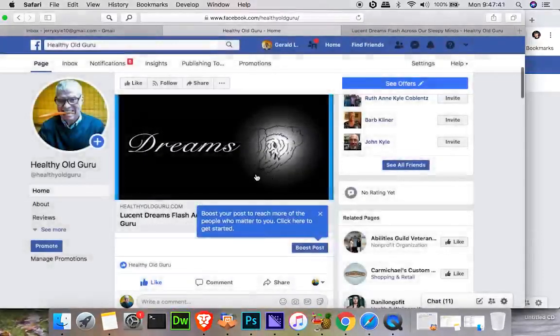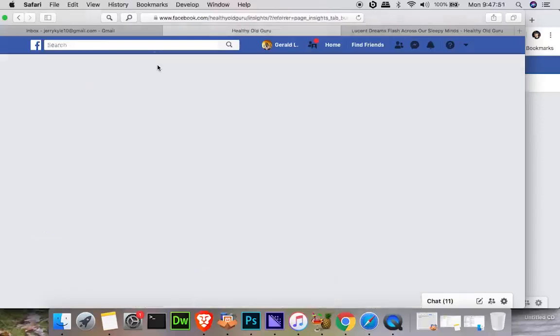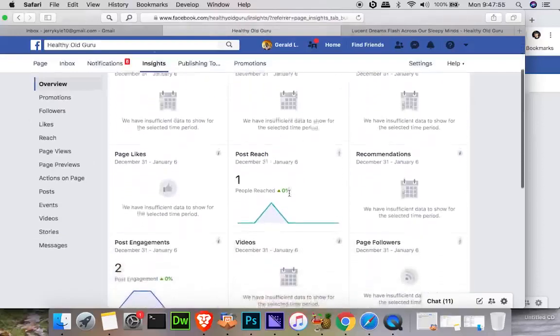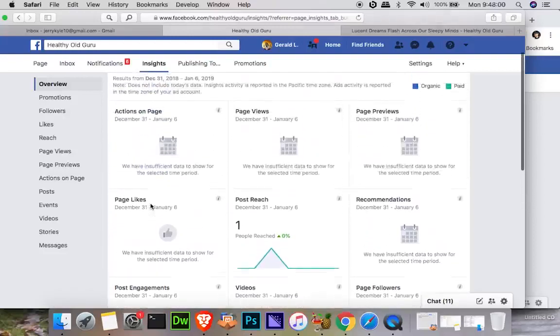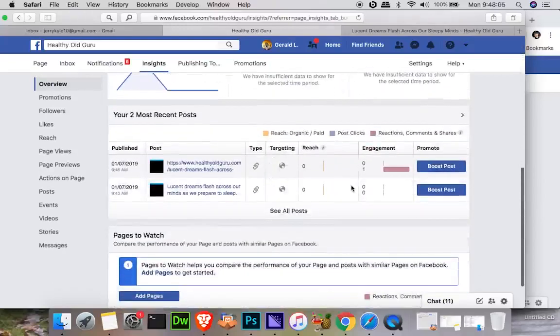Now, another reason why we want to post on our Facebook page instead of just posting directly to the group from our website is we also have insights in our Facebook page. And this lets us know how effective we're being. Okay, so this is part of the data that we want to see. We would like to see post engagements, likes, recommendations, but this will let us know about the progress of each particular post. And we can see here that these 2 posts that we just made, we're getting an engagement.